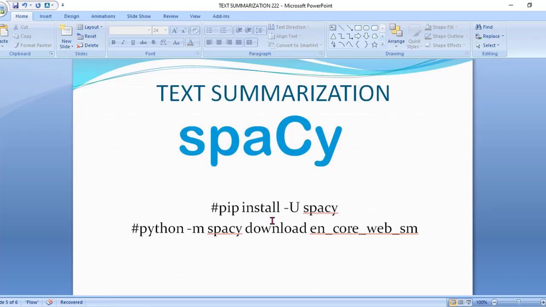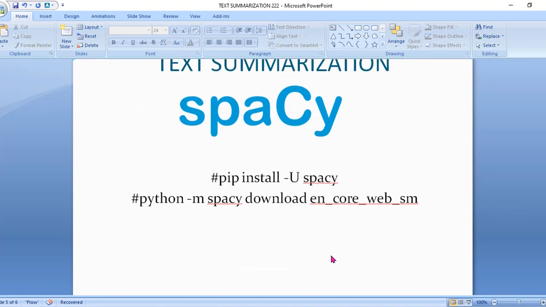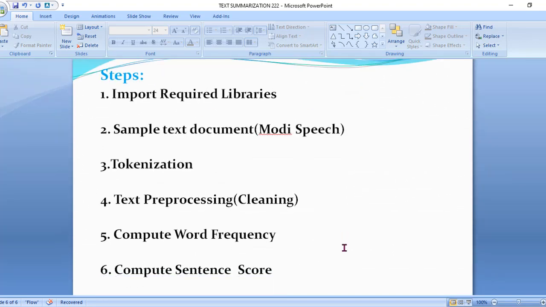Now let me go to my PPT. To simplify this session, I have prepared a few steps that I am going to implement one by one. The first step is importing the required libraries. I have to import Spacy, and I have already collected the text document, the Modi speech I showed you before.